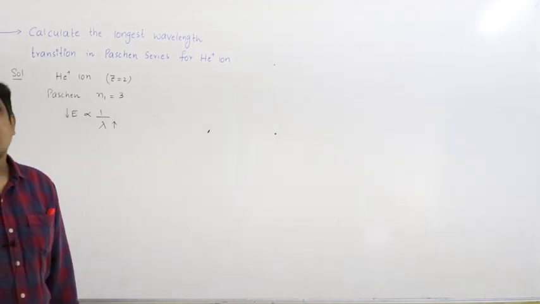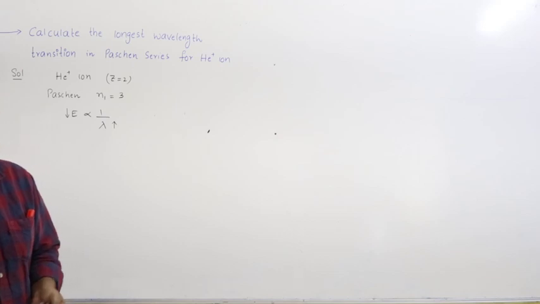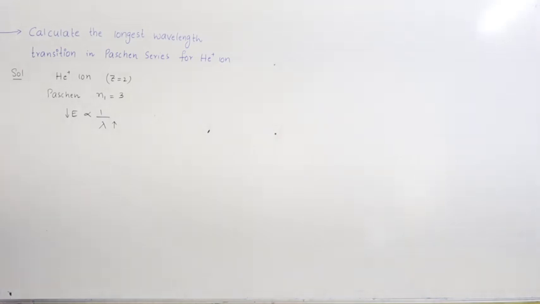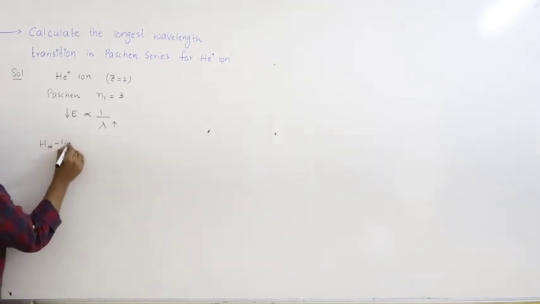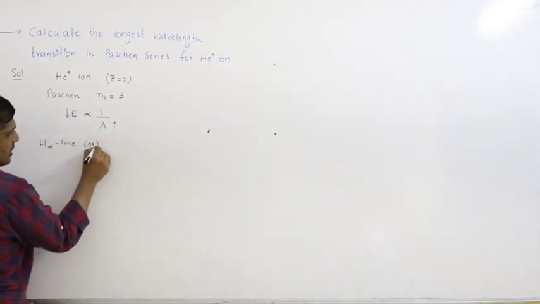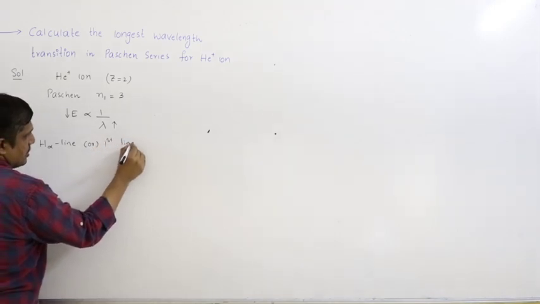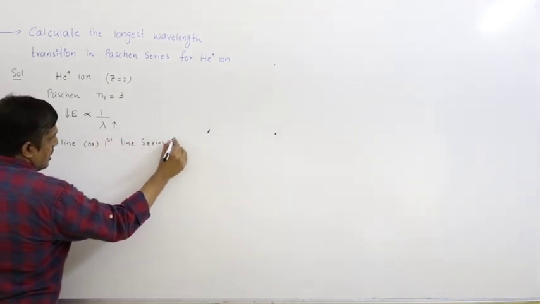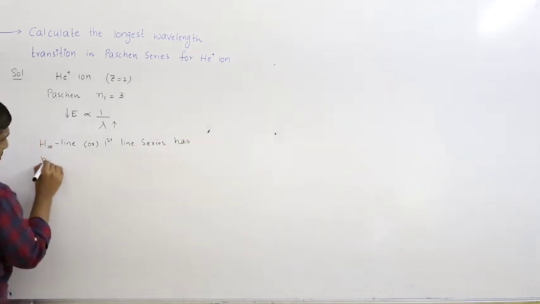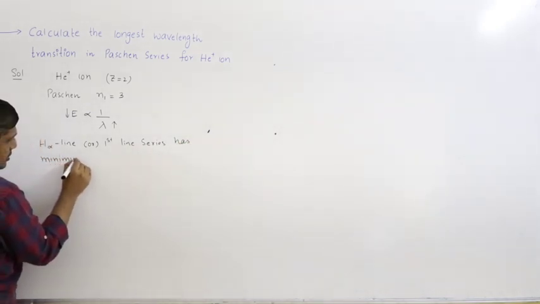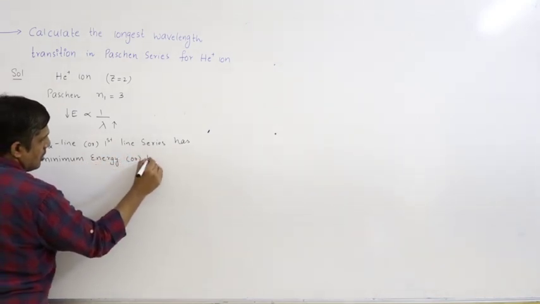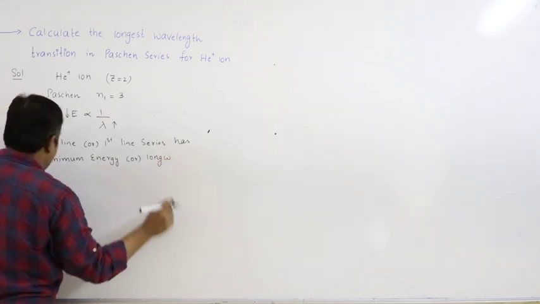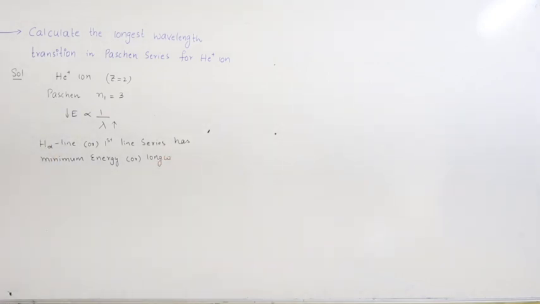H alpha line or first line has lowest energy or longest wavelength.